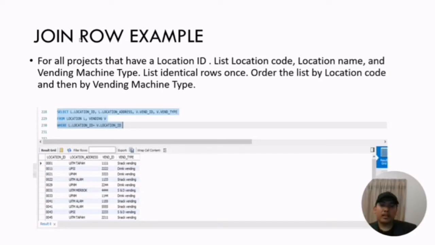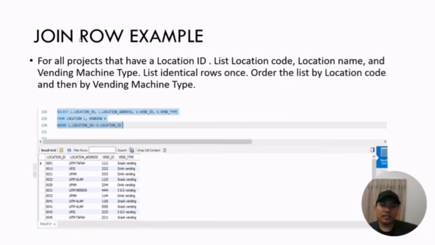The problem in this question is that the user wants to get the location code and location name, and then they also want the vending machine type.